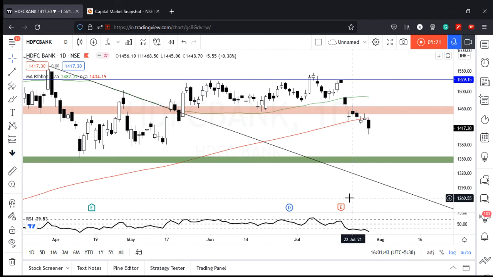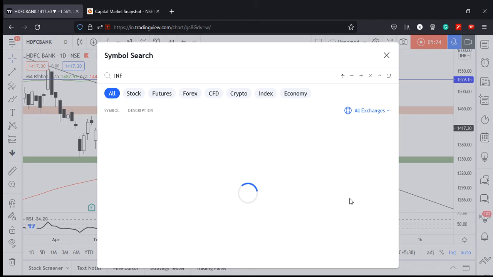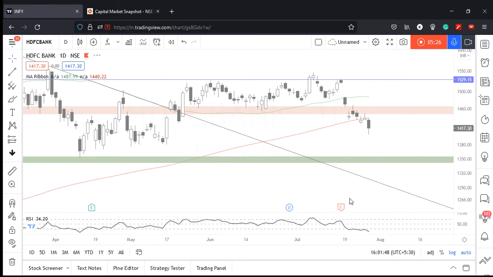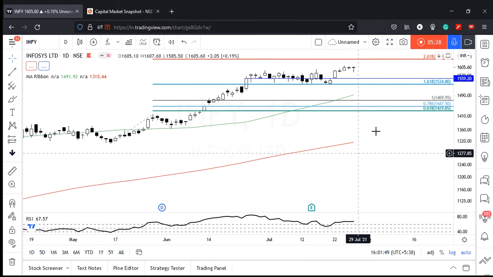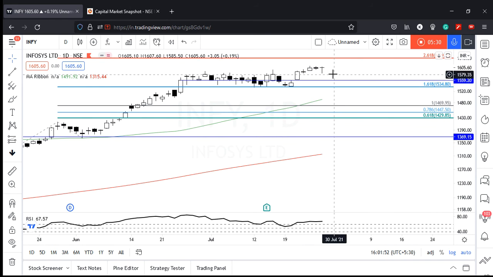And HDFC twins are actually the ones that dragged Nifty down quite a lot. So वो भी एक चीज है. Infosys देखते हैं, yet another close above 1600, very good sign. Actually low आज का था 1585 and then it managed to come up, which is a good sign.